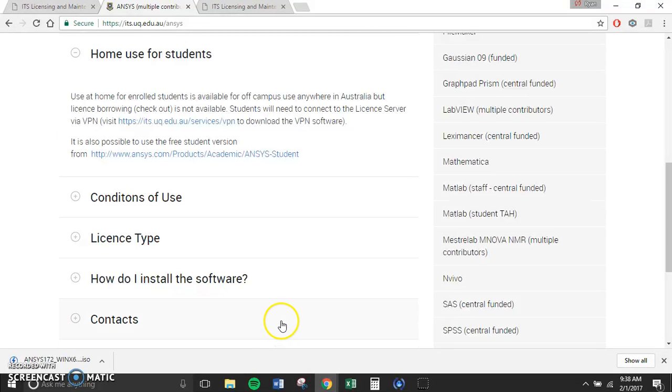I'll just show you how to get Ansys on your own machine. I do recommend that you install Ansys if you can, because it gets around a lot of issues that we're going to have in the solver module later on. As it turns out, the UQ licenses don't like to solve when there's more than one person on the network. So keep that in mind, and we're going to go over to the Ansys website.